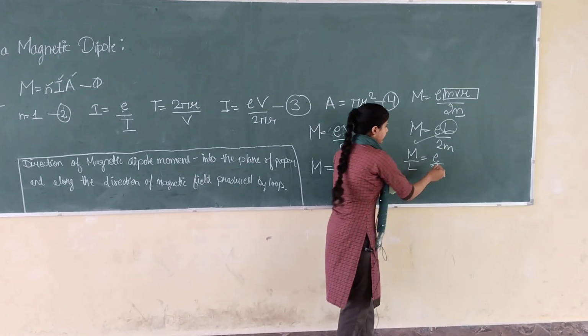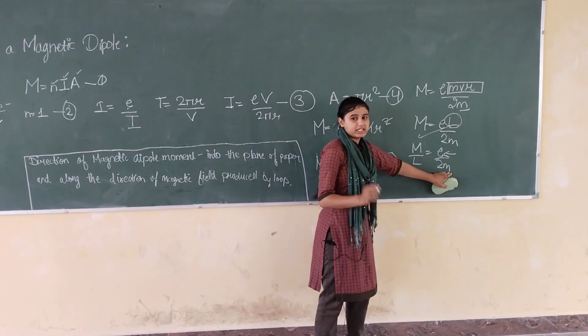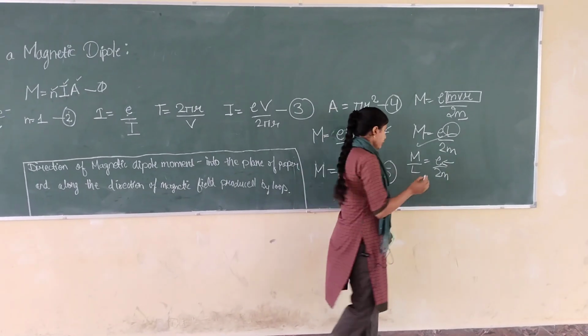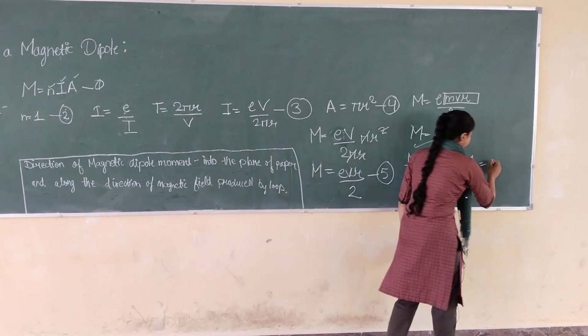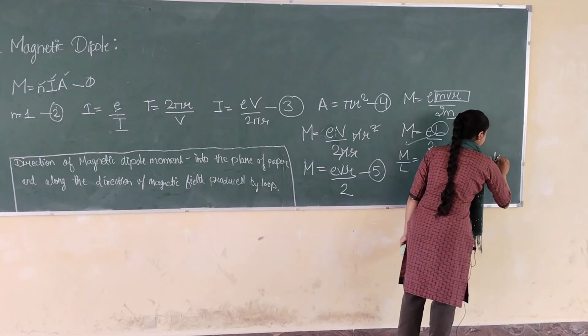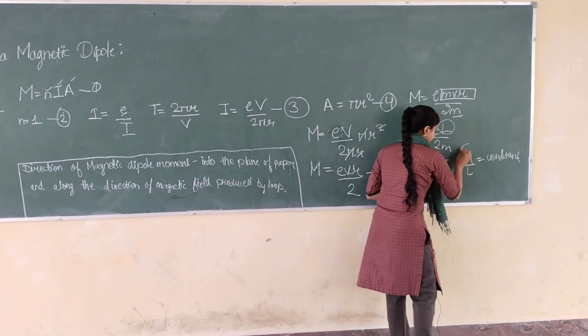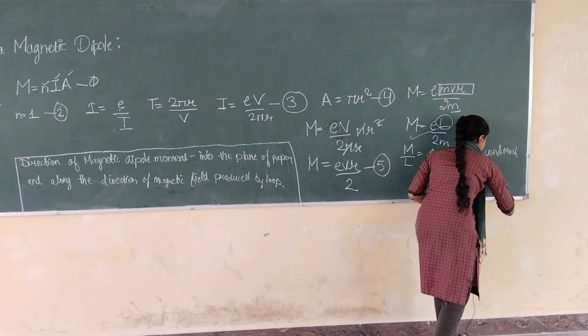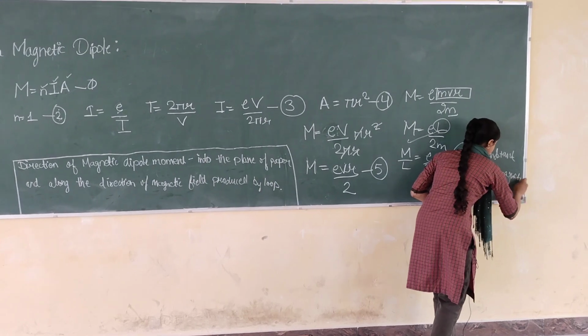Now just see it. Here the charge on electron is constant, 2 is a constant, and m, the mass of electron, is also a constant. So we can say M upon L is also a constant, and this is known as the gyromagnetic ratio.